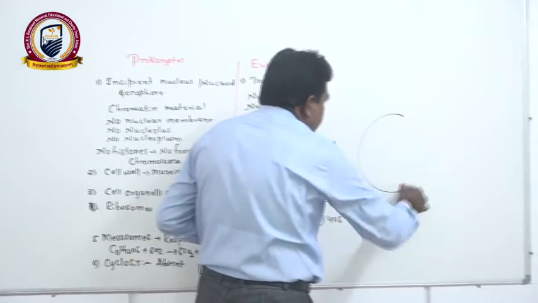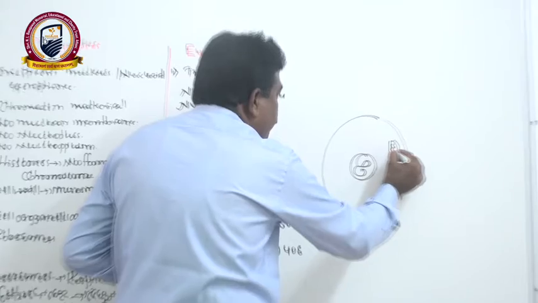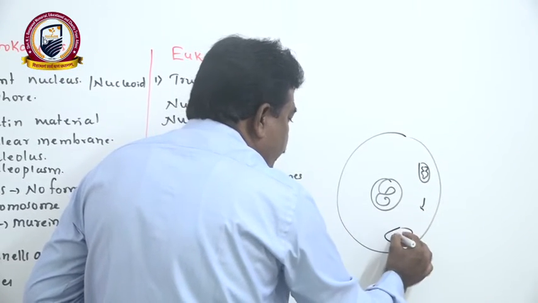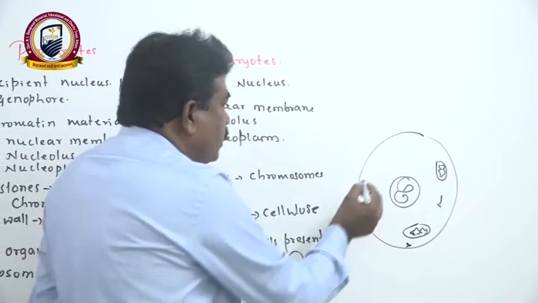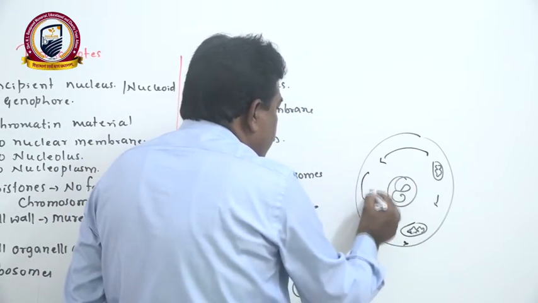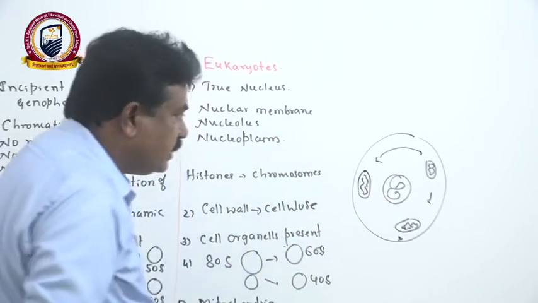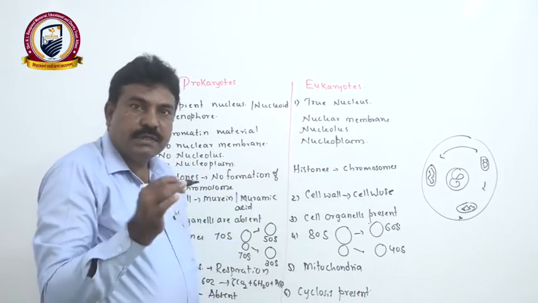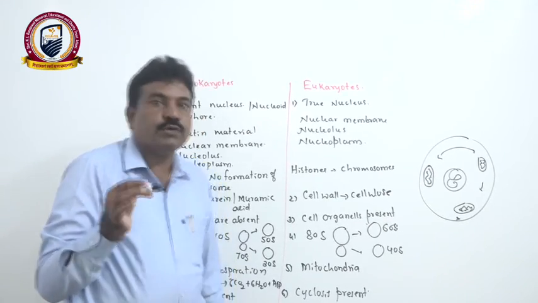Suppose you take one cell, and the mitochondria is there. It can move somewhere here if energy is required in this place, or it may move here to give energy to that part of the cell. That is what we call cyclosis. Hence, cyclosis is the slow movement of cytoplasm.